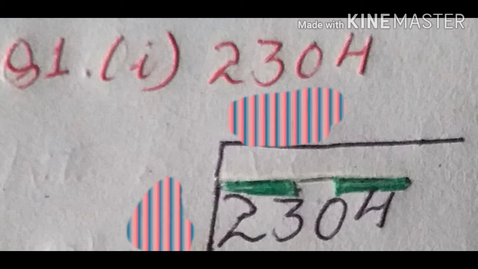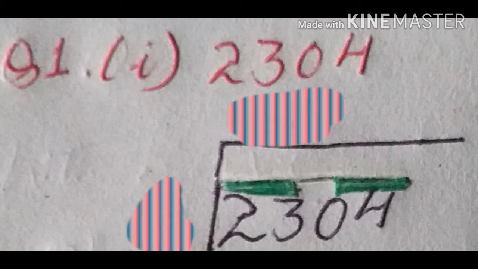You have to make pairs of two digits, and it is from the ones place. Clear? From the ones place, you have to make a pair. Now here the ones place value is 4, and tens place is 0. That means 4 and 0 is one pair. Another one, 3 and 2 is another pair. You have to make the pairs like this. Clear? Now in the next step, you have to make pairs from the back side. For ease I am saying, from the back side of the number you make a pair of two numbers.